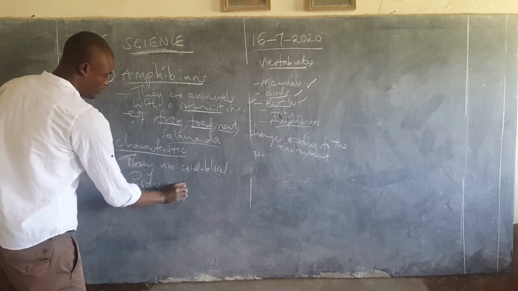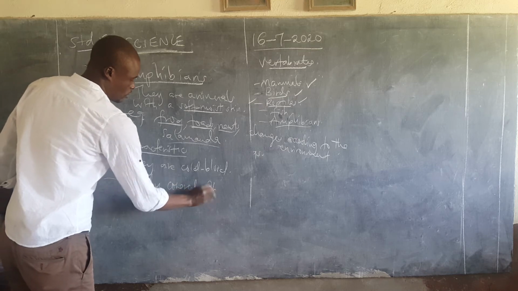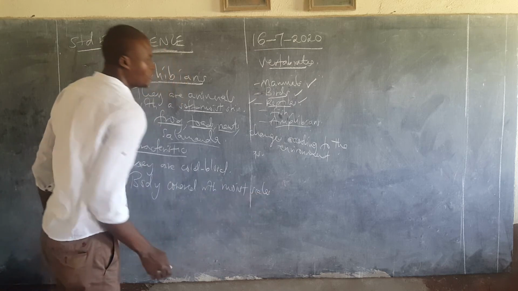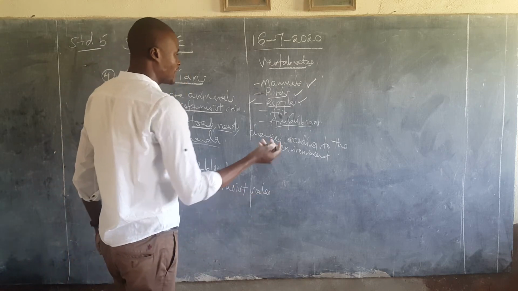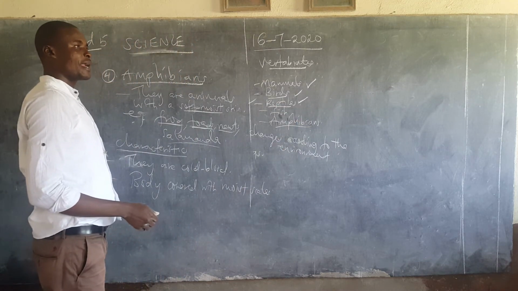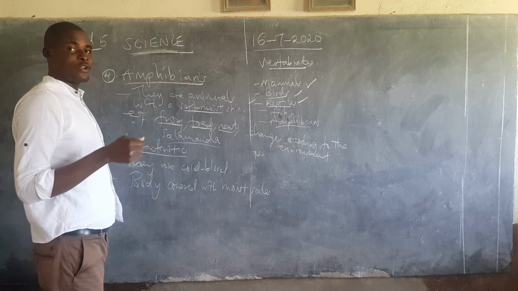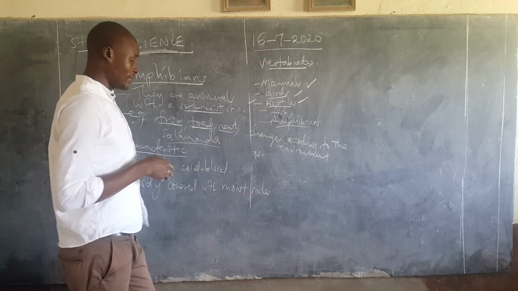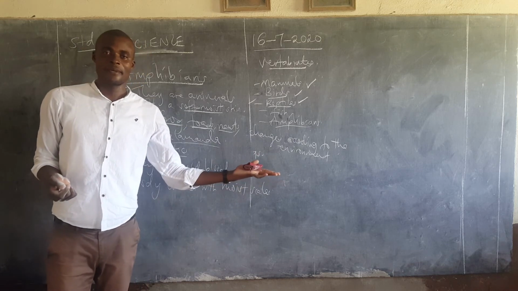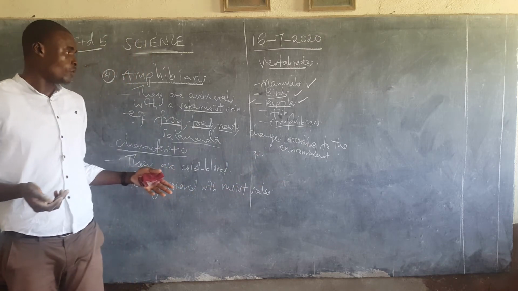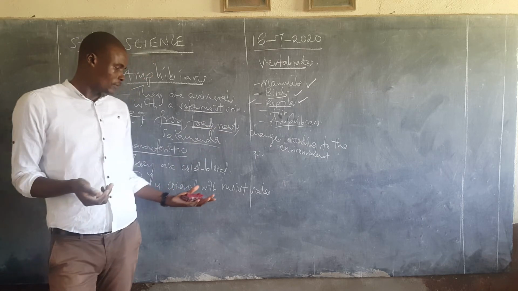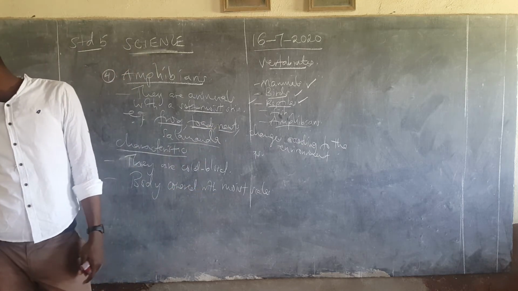Let me repeat myself a second time. We say that reptiles' bodies are covered with dry scales, but in this case they are covered with moist scales. That's different. Dry scales for the reptiles, and moist scales for the amphibians.